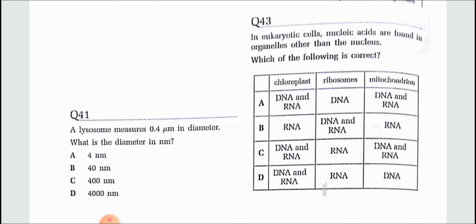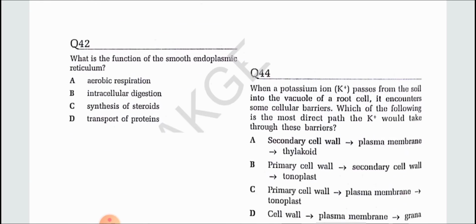Here some students are confused between DNA and RNA, because they thought that chloroplast only contains DNA. No, chloroplast contains DNA plus ribosomes, and ribosomes contain RNA. So both chloroplast and mitochondria contain DNA and RNA, because they contain DNA and ribosomes, and ribosome itself contains RNA. So correct option is C.